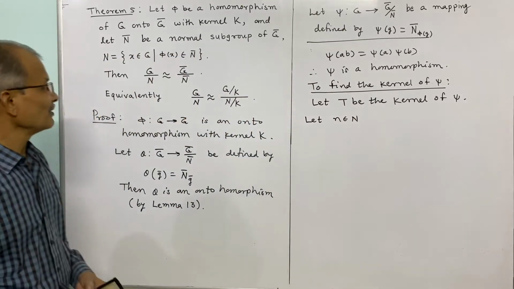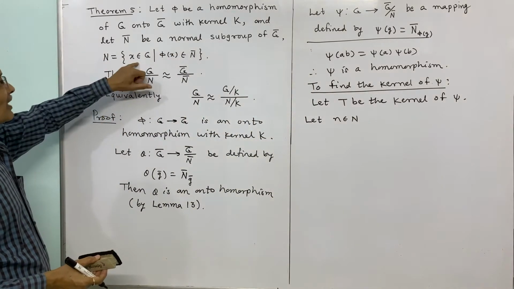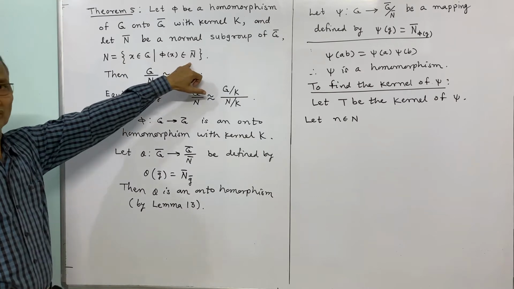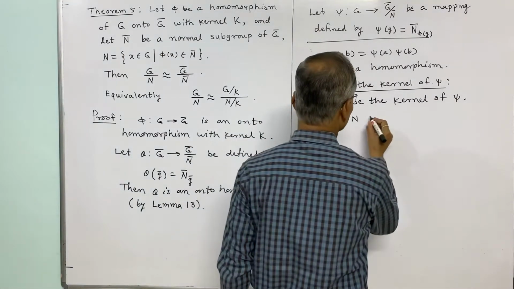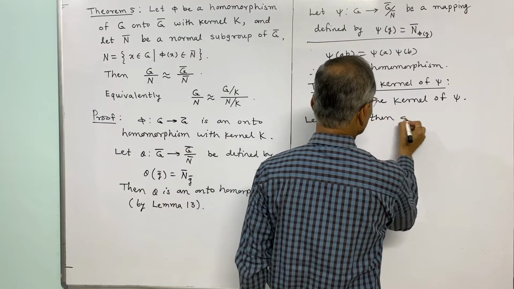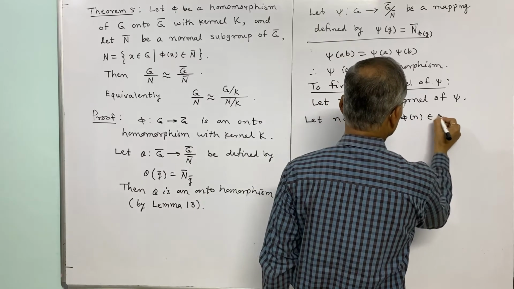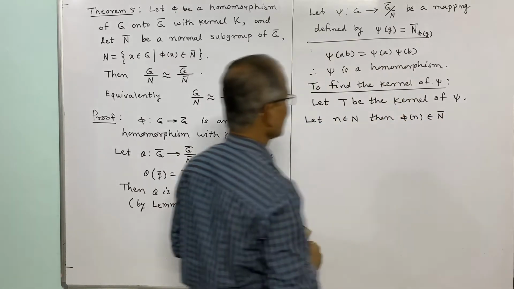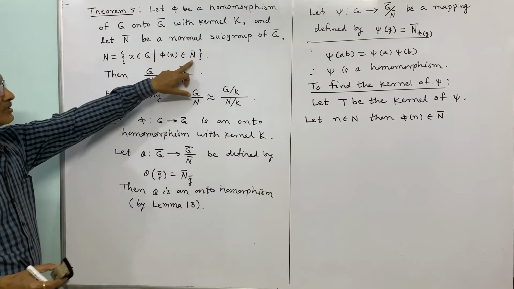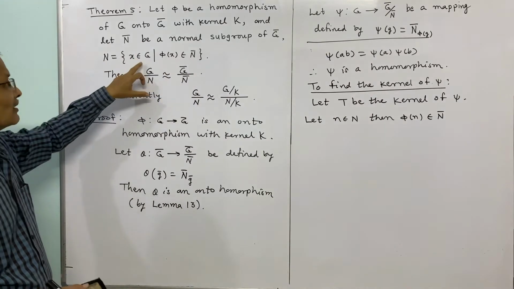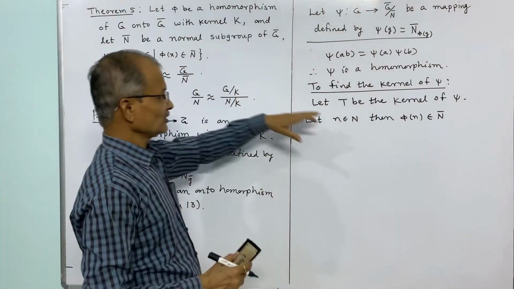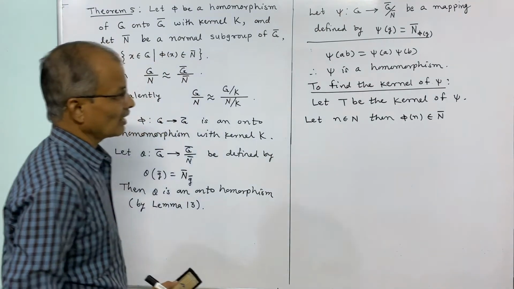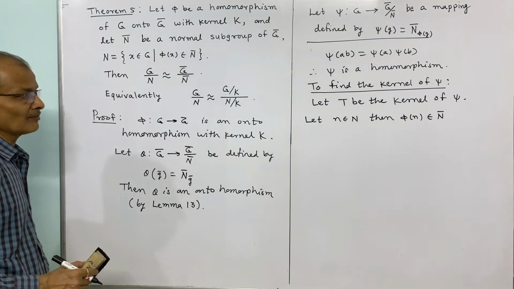And then what will this imply? If n is in N, then phi of n belongs to N bar, by definition of N. Every element in N has its image in N bar.